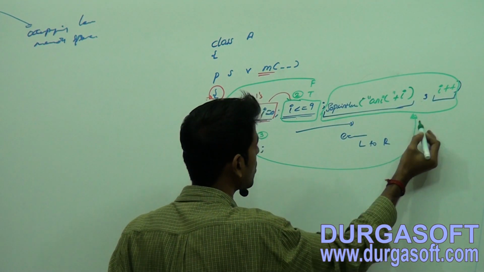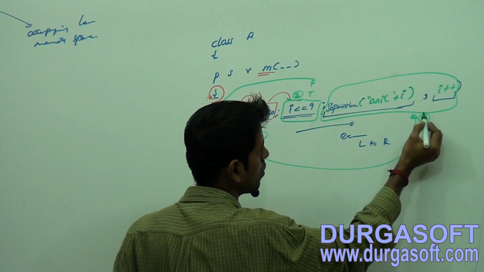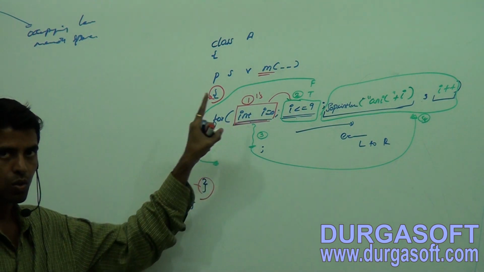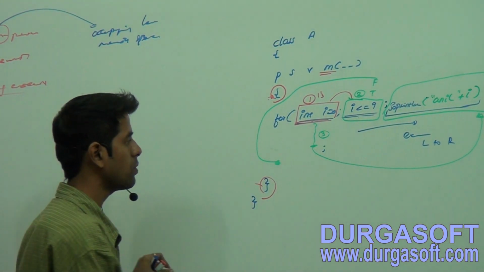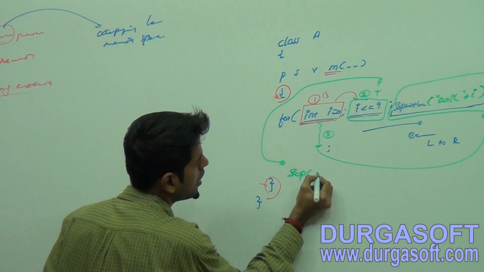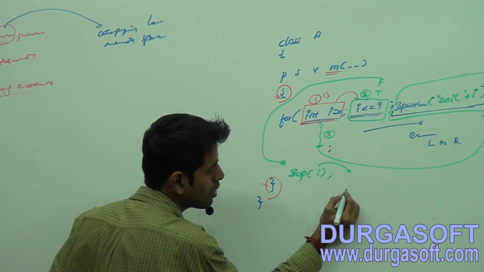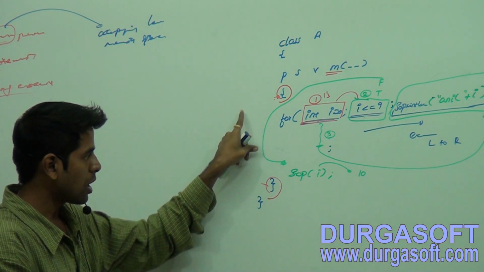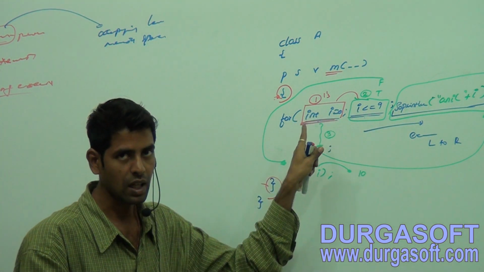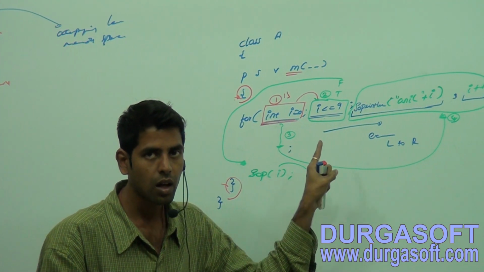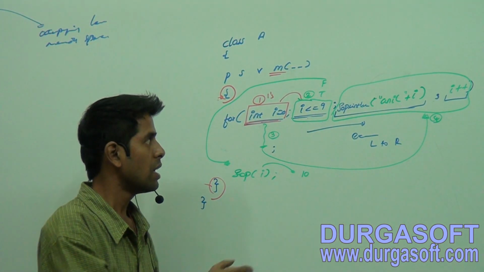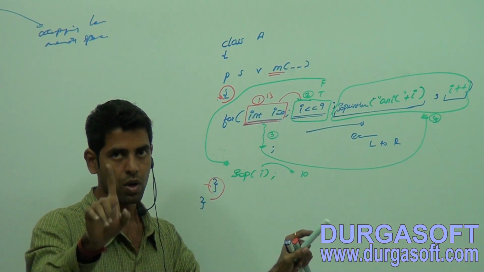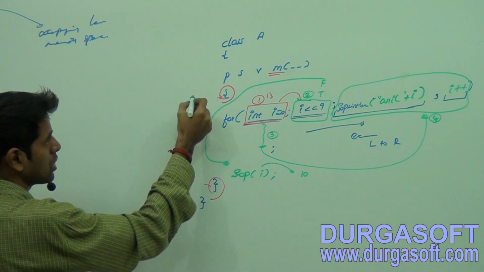Observe the flow, friends. Later it will come back for condition checking. Like that it is going. Now if I take a SOP of i here, what will be the i value? 10. Observe, from top to bottom, if you have any predefined control statements, they have some flow, right? Observe, it has some flow, a flow of execution.